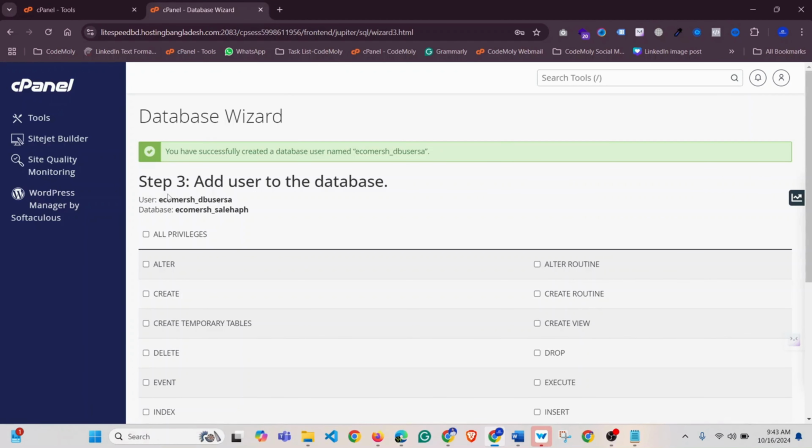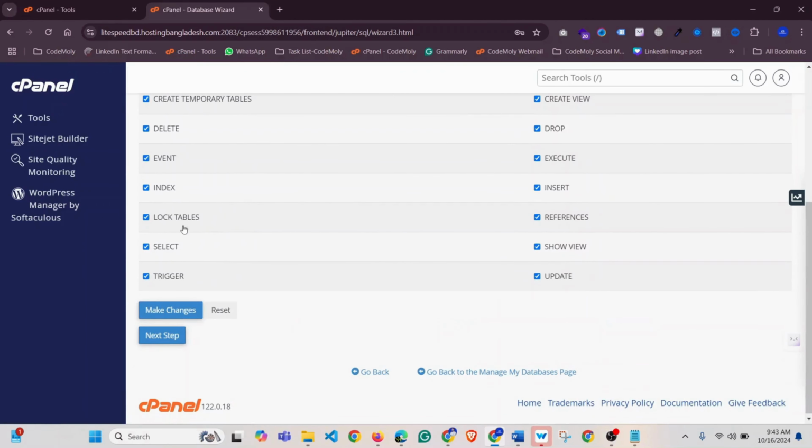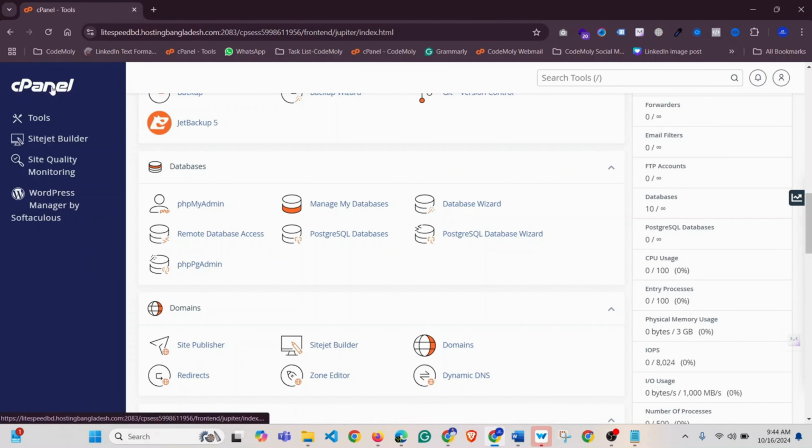So after completing step 2, our next step is step 3, which is to add the user to the database. You have already created a user and a database. Now we give all permissions, so click on all privileges and click on make changes. So our step 4 is already completed. The user ecommerce was added to the database. So our initial database settings are done. Now I am closing this tab and going back to the cPanel.